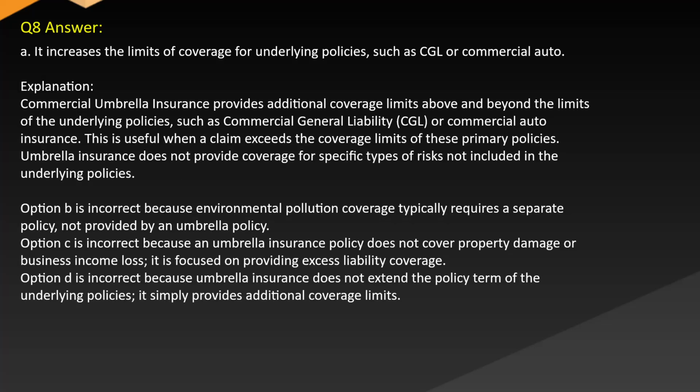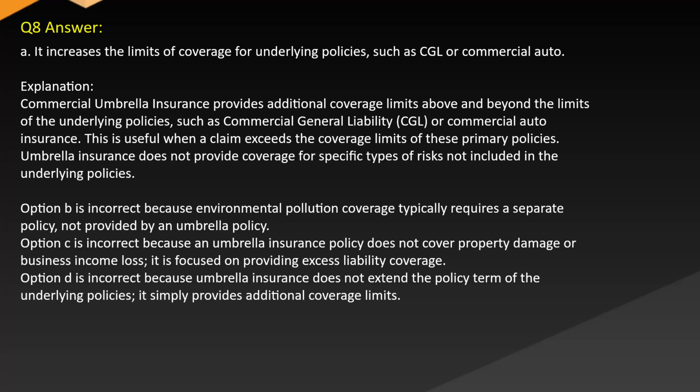Answer A. It increases the limits of coverage for underlying policies, such as CGL or commercial auto. Explanation: Commercial umbrella insurance provides additional coverage limits above and beyond the limits of the underlying policies, such as commercial general liability (CGL) or commercial auto insurance. This is useful when a claim exceeds the coverage limits of these primary policies. Umbrella insurance does not provide coverage for specific types of risks not included in the underlying policies.